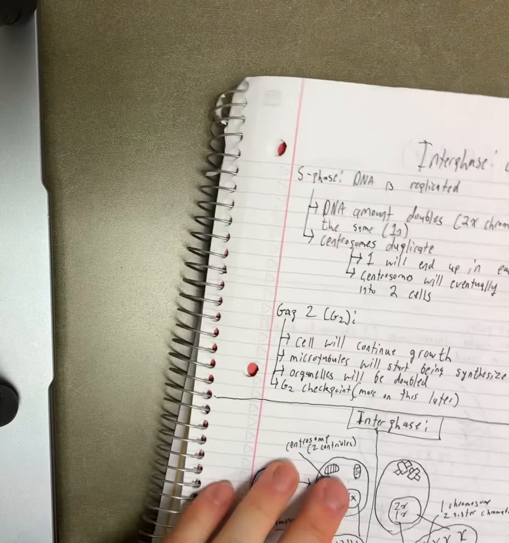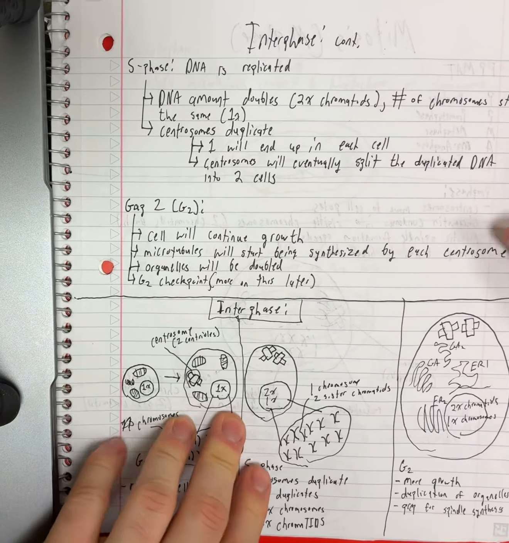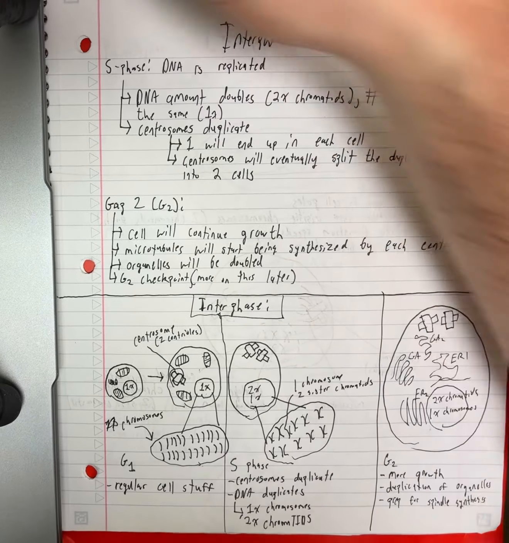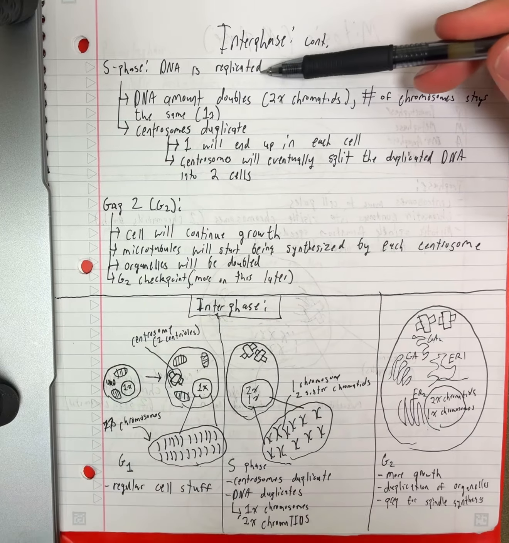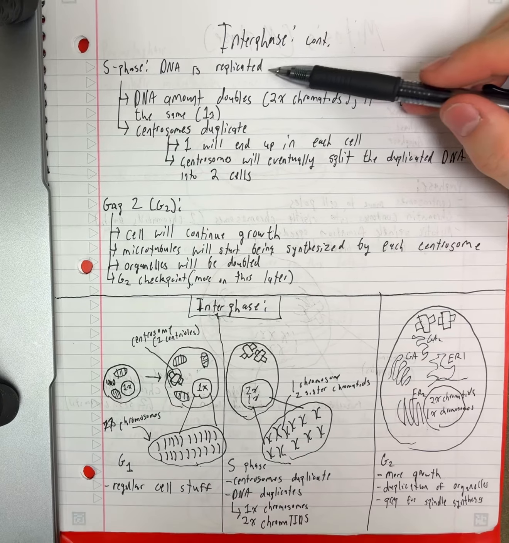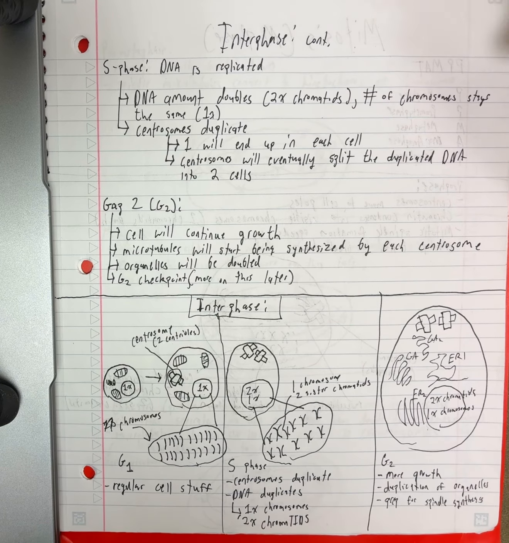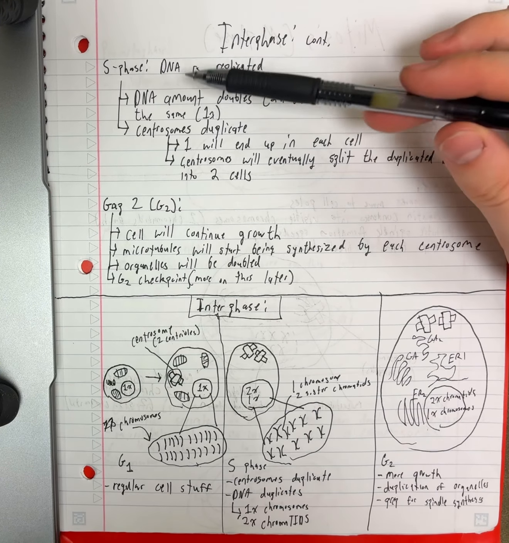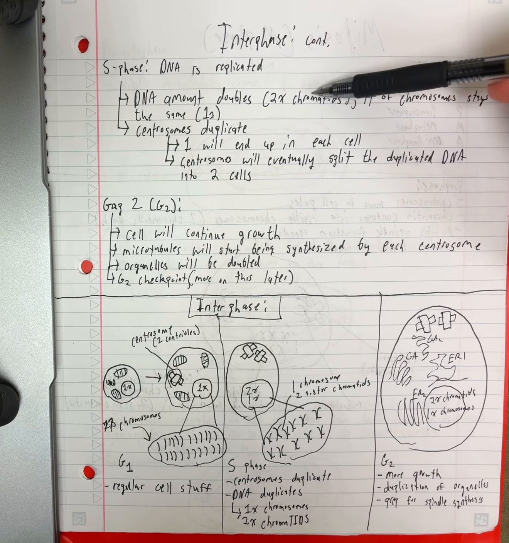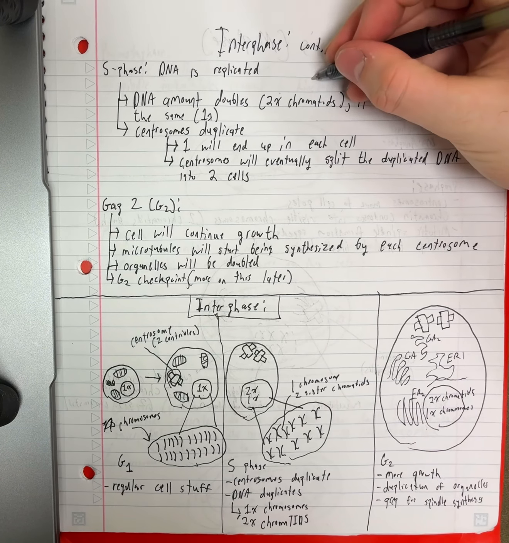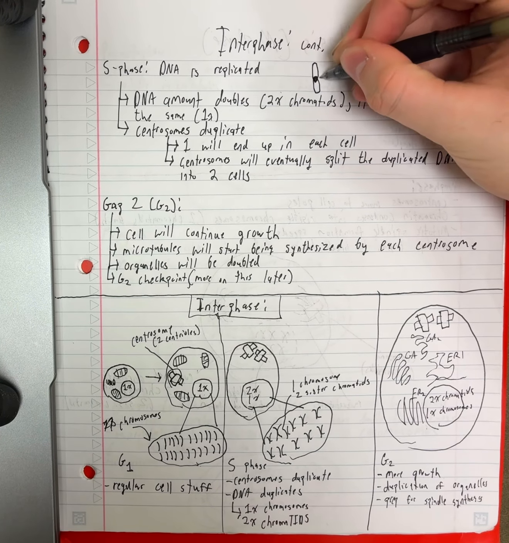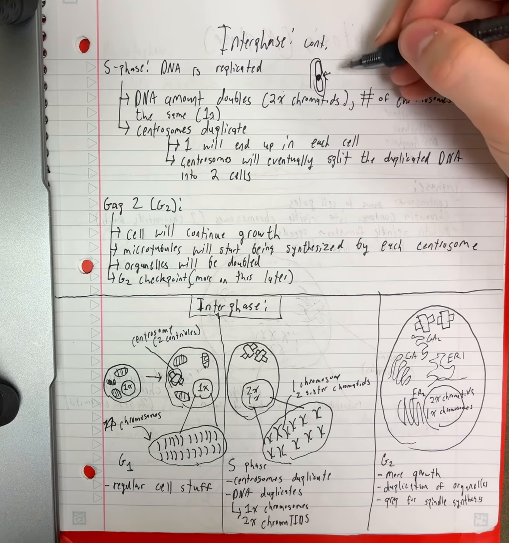Right. So now that we have gone over that, we're going to resume and go into the S phase. So the S phase is called the synthesis phase, and this is where DNA is going to be replicated. And we'll go over the actual process of DNA replication in chapter 16. But the important thing to know is that the amount of DNA doubles. So you double the amount of chromatids because your chromosomes going into the S phase look like this. There's that 1 centromere, and here's the 1 chromatid.